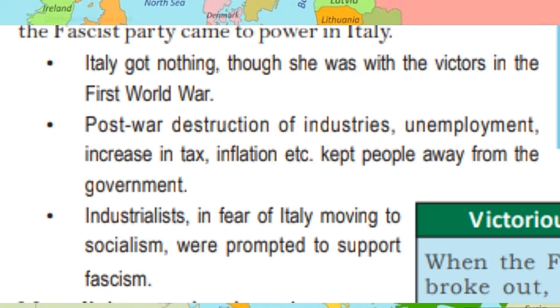Post-war destruction of industries, unemployment, increase in tax, inflation, etc. kept people away from the government. Industrialists, in fear of Italy moving to socialism, were prompted to support fascism. These were the circumstances that helped Mussolini rise to power, that helped the fascist party come to power in Italy.